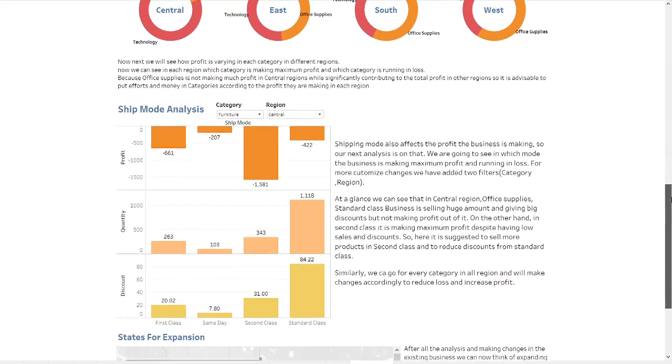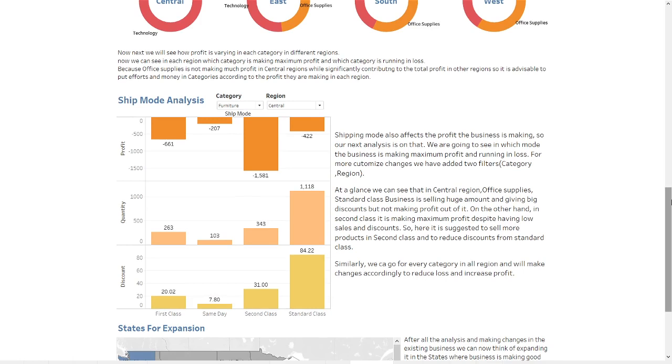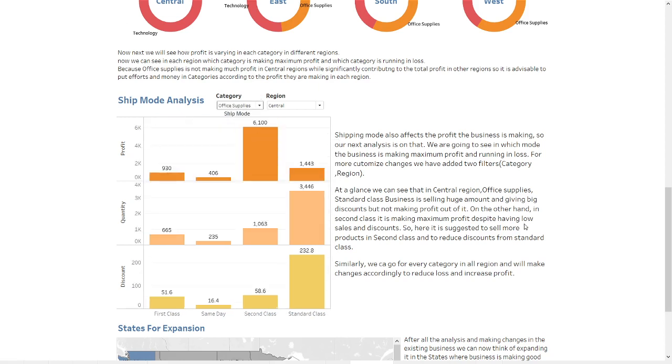Now comes the ship mode analysis, because shipping mode also affects the profit the business is making. We are going to see in which mode the business is making maximum profit and in which it is running in losses. We can see at a glance that in central region office supplies, in the standard class the business is selling a huge amount and giving big discounts. Quantity is very high and discounts are very high, but it is not making much profit out of it.